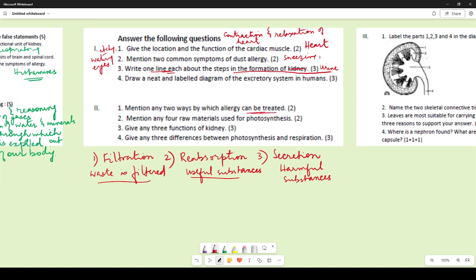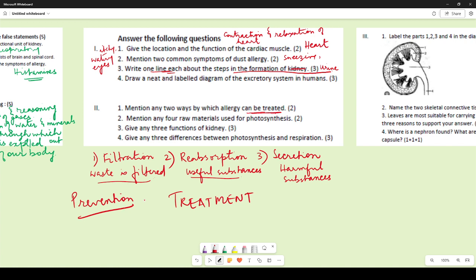Now remember, here many of you committed error, because what you have written is ways by which it is prevented. We are not talking about the prevention of allergy, we are talking about the treatment. So remember, you need to understand the difference.